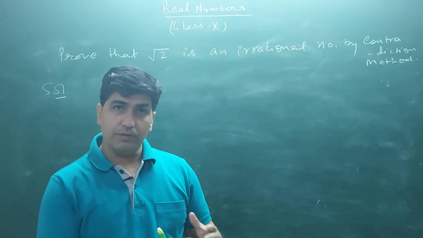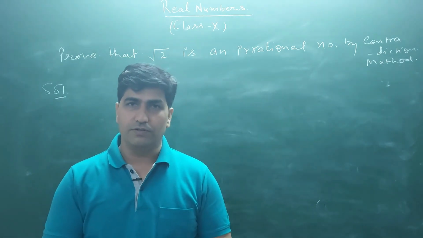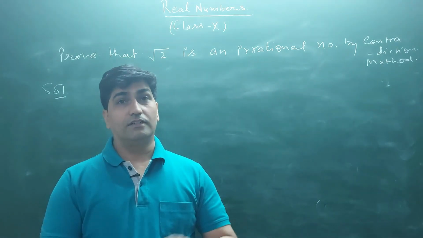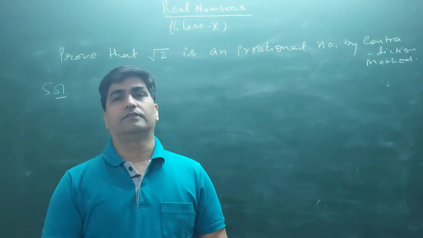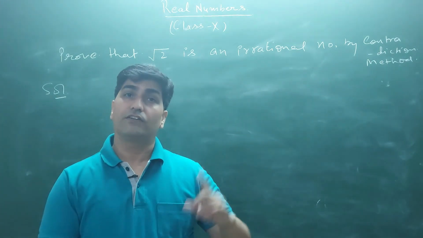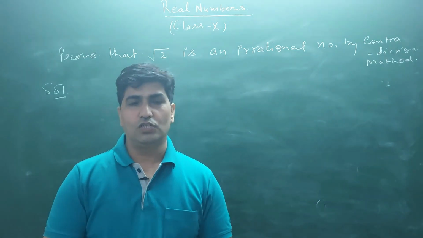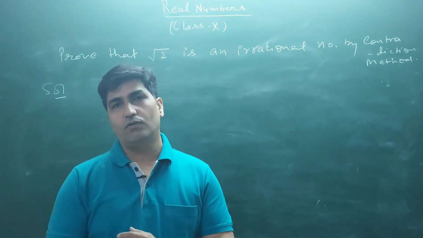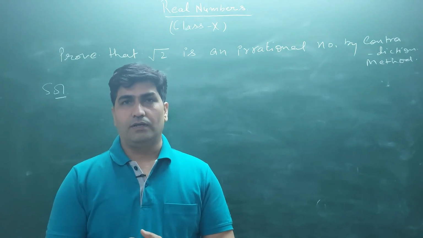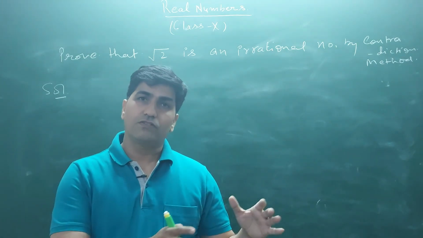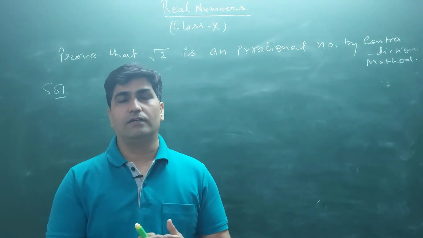And during my investigation, what did I observe? That the same student was absent. That so and so student was absent on that day. So what is the conclusion of my assumption? Means my assumption is wrong, right? So why?